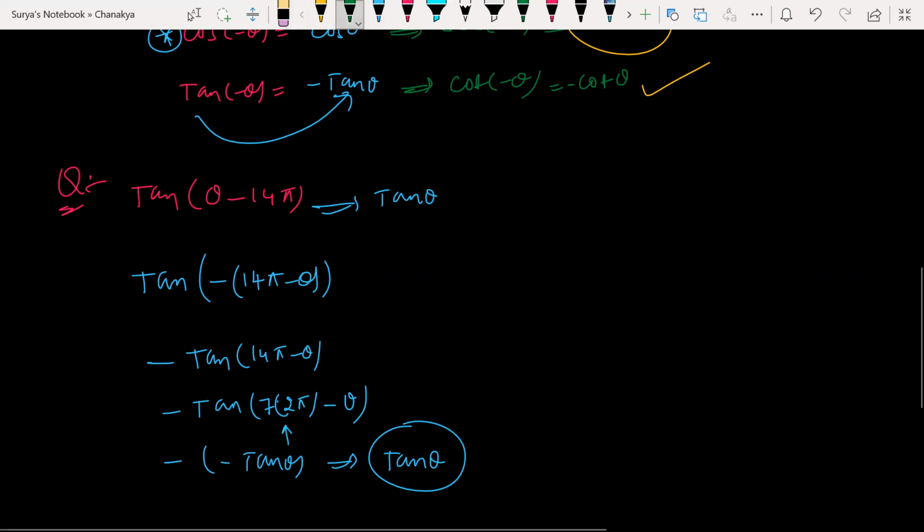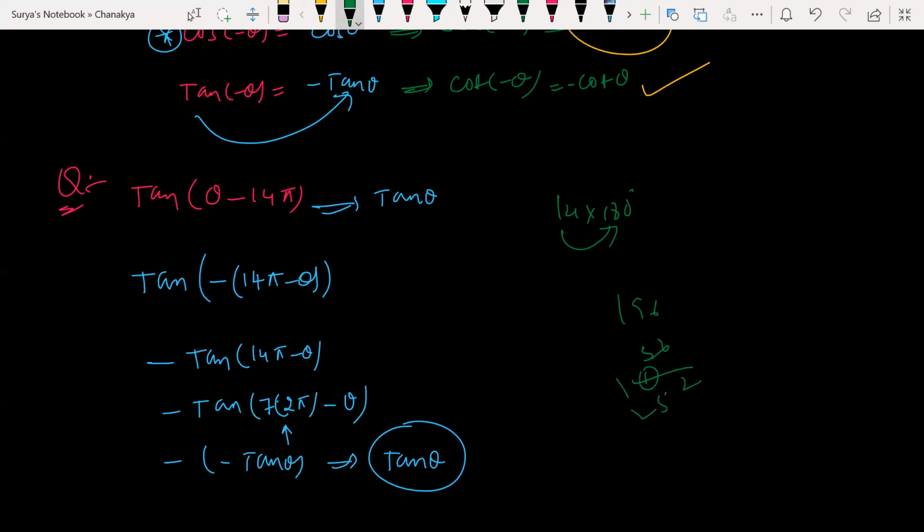If you have 14 into 180, how much? 14 into 18 is 252. Isn't it? Am I right? So 2520. 2520 is a very big number, so I won't suggest you go by that method. Better you go by this method only.